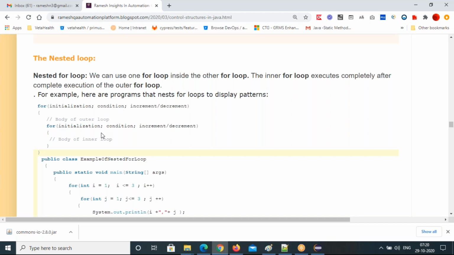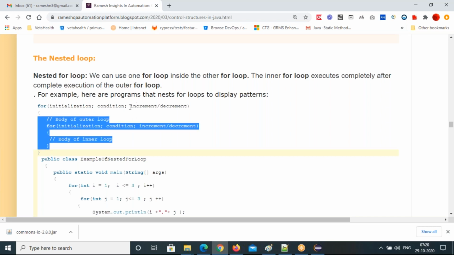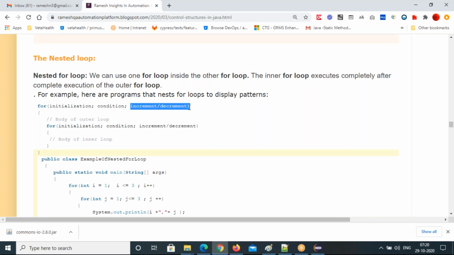To understand this, the first for loop will check the condition, come inside, and iterate the inner for loop until its condition is false. If the condition is false, it will exit the inner for loop and go to the outer for loop for the increment or decrement part.